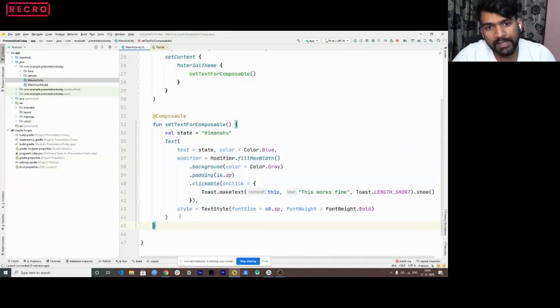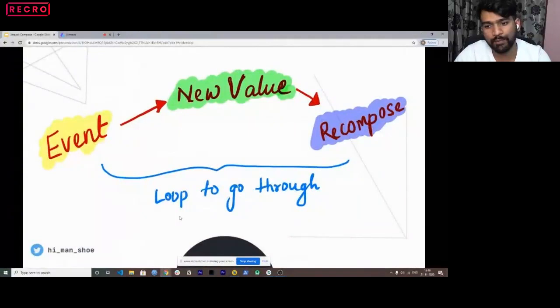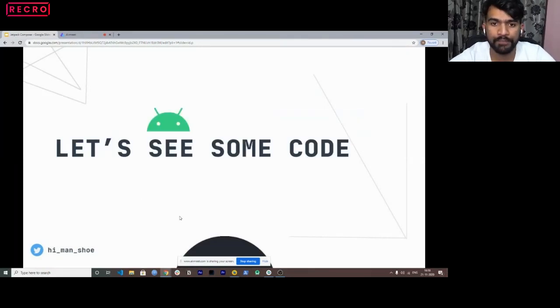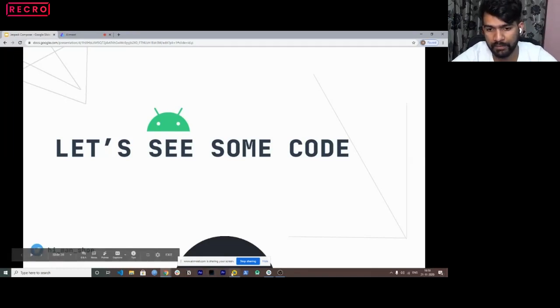So now let's understand the state concept in composable as well, how we're going to use it. But I hope this concept was clear to you. That only state renders the UI, and when the UI changes, the state changes. Consider the edit text, right? When the UI changes, like after adding certain text, the state changes, right? So that's pretty much how I have to explain state. Now I'll show you this in the code. But if you guys have any other suggestions, just let me know. I'll go through it again, because state is a very important concept you have to remember in Jetpack Compose.